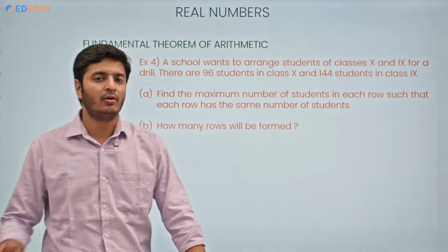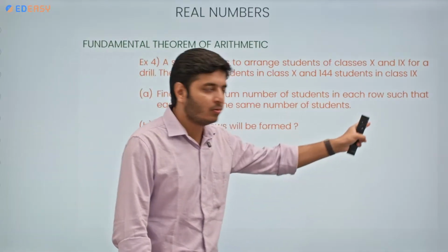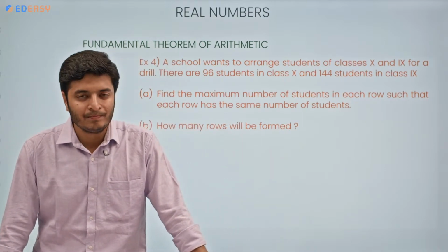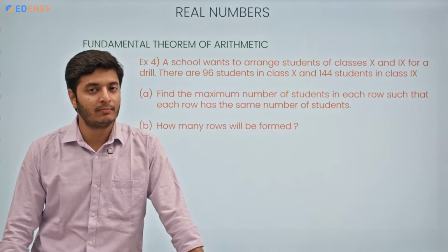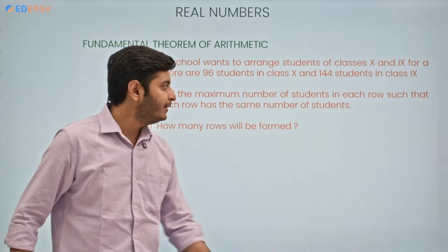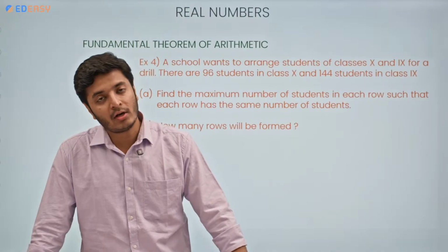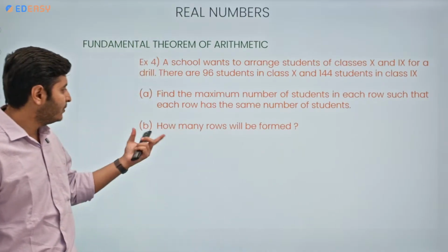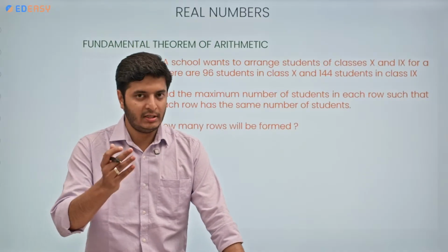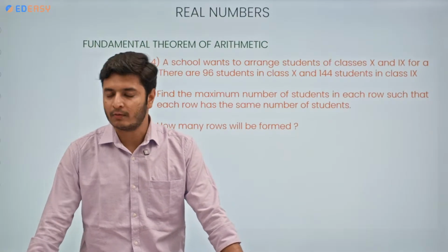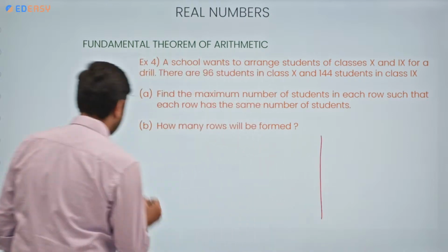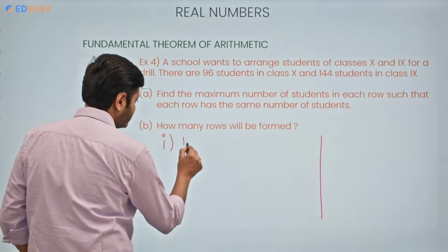So it means they are creating rows. In each row, there must be an equal number of students. So we need to find the number of rows, and each row must have an equal number of students. Okay, and that would be the highest value. So it means we need to find the maximum number, or HCF, of these two numbers. The second part is how many rows we can get in this way. If we have the highest common factor, we can easily find the number of rows. So first, let's find the HCF.